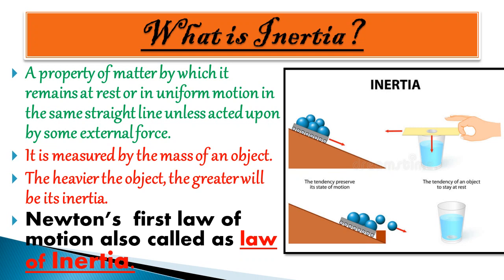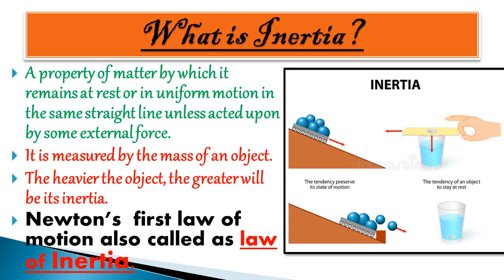But the blue particles which are moving in a straight line, that means this is uniform motion. This will stay in motion only unless some external force is applied. So in one case the coin will stay above the glass, at rest, unless external force is applied. And in the blue balls condition, what happens? The particles' motion will continue. But when we apply some force, then only the uniform motion of the particles will be stopped. So this is the inertia.